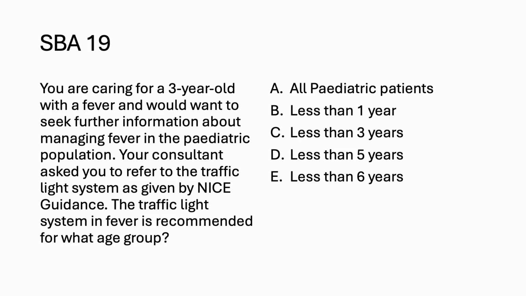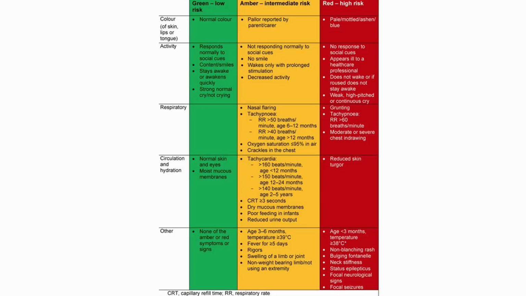So the right answer over here is option number D, less than 5 years. If you look at the traffic light system, it looks like that: green, amber, and red. How do you remember it? Remember chart, color, hydration, which is circulation, activity, respiration, and T is for temperature or others. And then you can make up your mnemonic or way to remember this traffic light system.